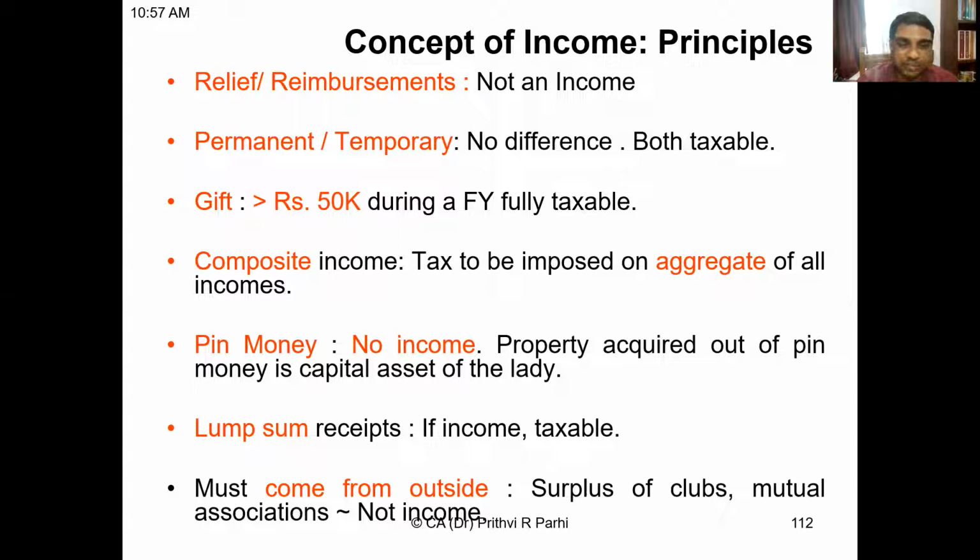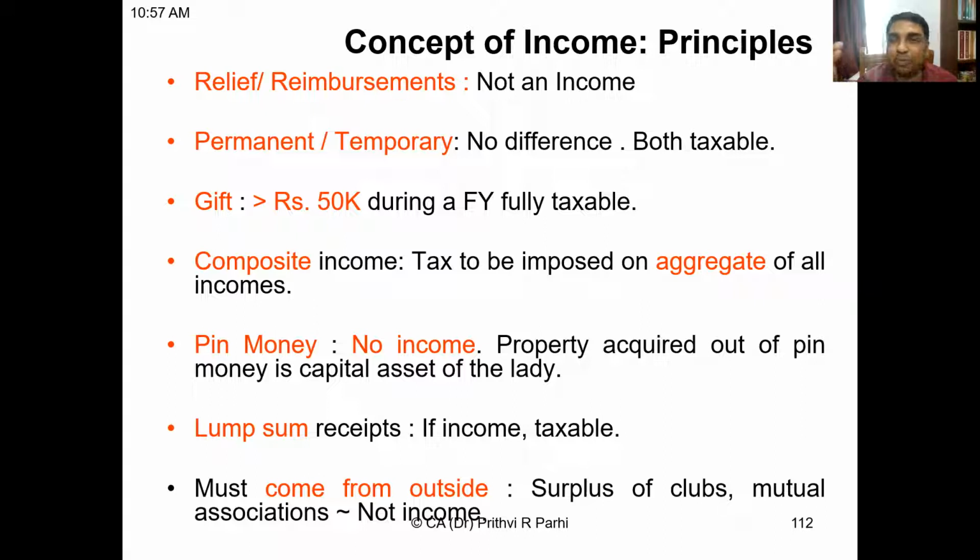One more important concept is that income must come from outside. That means one cannot generate income from oneself. For example, let us say you are a group of students. You collected some money and started a picnic, and you spent some money and there is a surplus. The question is, is that surplus an income in the hands of that body of individuals or association of persons? The answer is no.